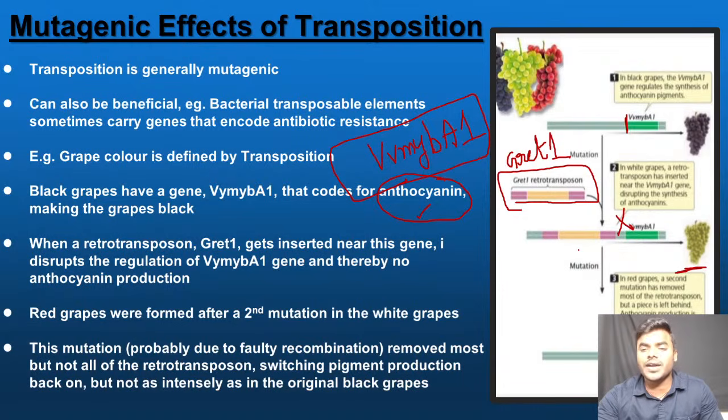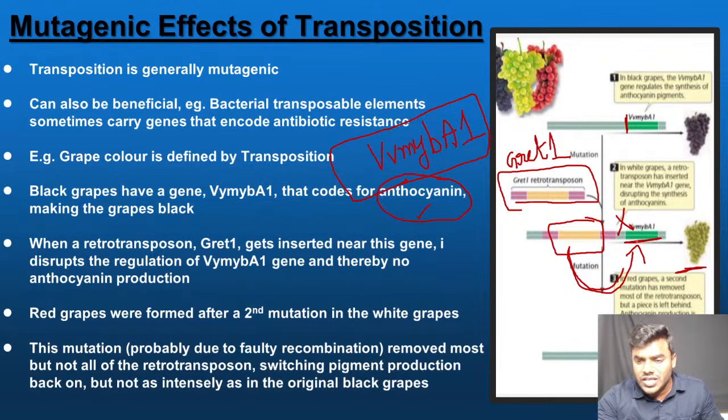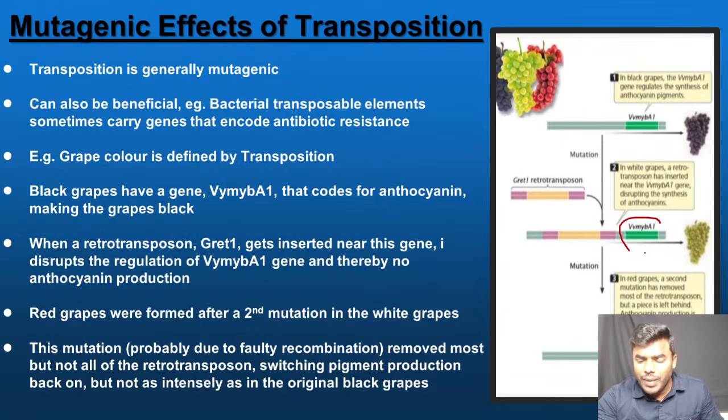And what is the statement I told all of you? We clearly know that a transposable element never sticks to one place; it keeps on moving from one place to another. Now, when this GRET1 transposon comes out of this gene, most students think it has to get back its anthocyanin gene, and once again code for the black color. But that is not happening. Why?